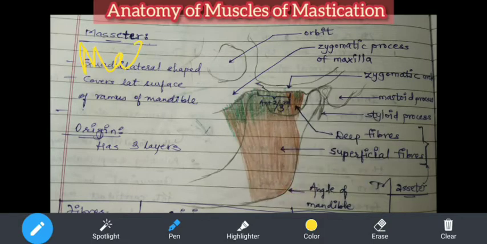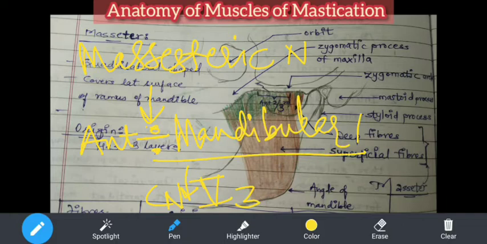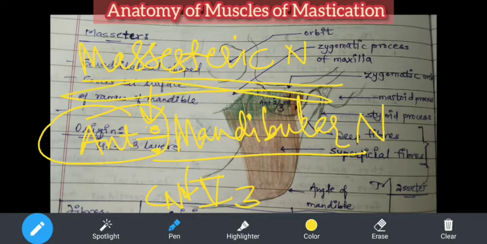So the masseteric nerve is a branch of the anterior division of the mandibular nerve. When we learn about the mandibular nerve, at that time you will understand. The mandibular nerve is a branch of cranial nerve number 5, the trigeminal; the third branch is the mandibular nerve. It is divided into anterior and posterior divisions, and the anterior division gives rise to the masseteric nerve, which supplies this muscle.